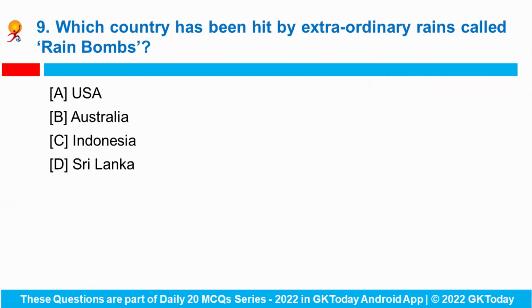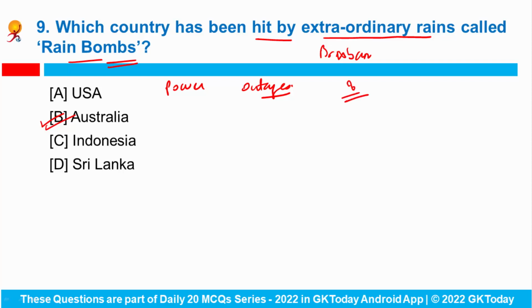Question number 9. Which country has been hit by extraordinary rains called rain bombs? Australia has been hit by rain bombs which caused evacuations and power outages. Australia's third most populous city, Brisbane, was most hit by the rains which brought record flooding to some east coast areas and killed nearly 8 people. The flooding in Brisbane and its surroundings is said to be the worst since 2011. The rainfall over Brisbane has been extraordinary and hence it is called a rain bomb.